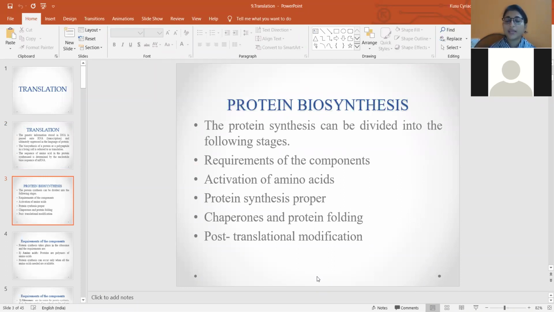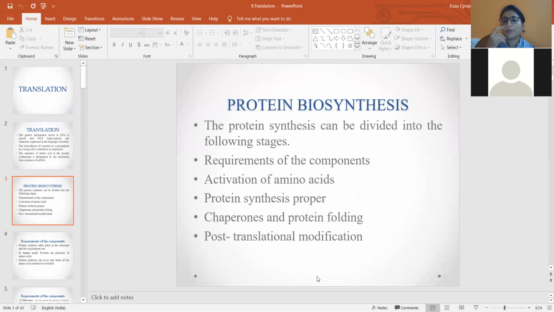Next is coming to the biosynthesis of protein. What are the stages or steps involved in protein synthesis? Generally there are 5 main steps. The first one is the requirement of the components. All these 5 steps we'll be discussing individually. The first step is the requirements of the components of biosynthesis of protein, that is different mRNAs, amino acids, certain protein factors, and energy components. These are the basic requirements for the protein to get synthesized.